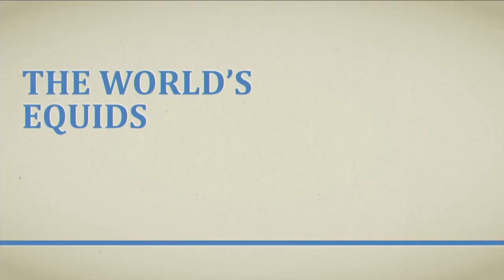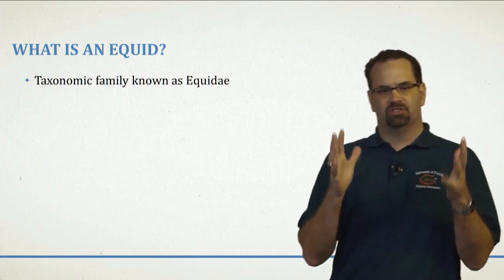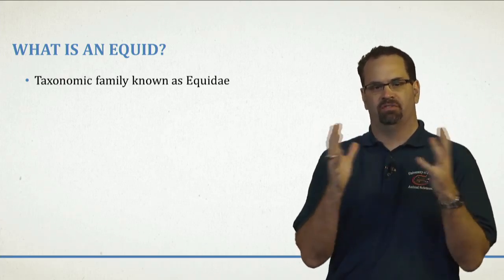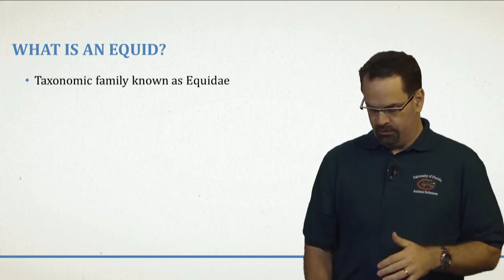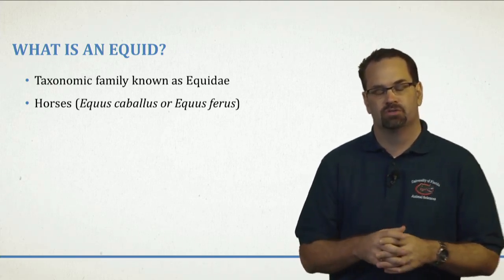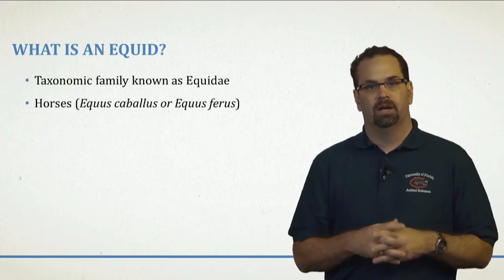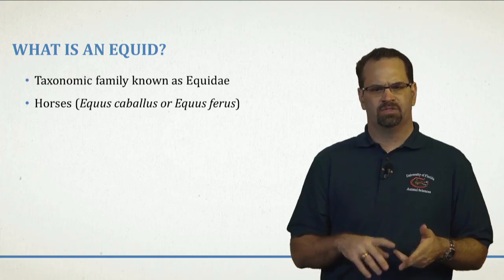All right, well, welcome to our first lecture, The World's Equids. Now, you may ask yourself, what's an equid? It's the term for these animals that fall under this taxonomic family known as Equidae. So, the first one that falls into Equidae is the horse, which, obviously this course is about. And the two scientific terms for the horse are Equus caballus and Equus ferus.